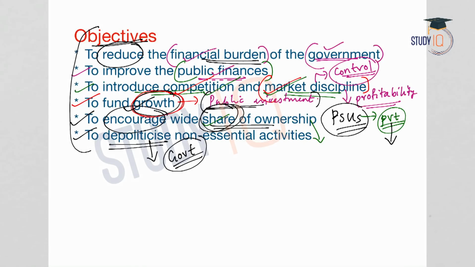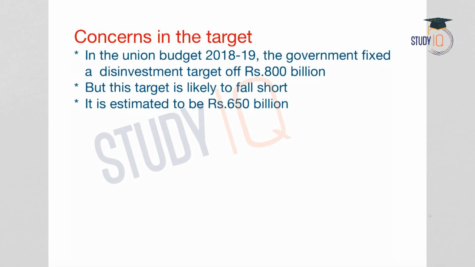And the government is targeting disinvestment through buyback of shares. That is, the PSUs will buy back those shares held by the government. Now, let us understand what are the concerns in the target. What is the target of the government? In the Union Budget 2018-19, the government has fixed the target. The disinvestment target of the government is rupees 800 billion.